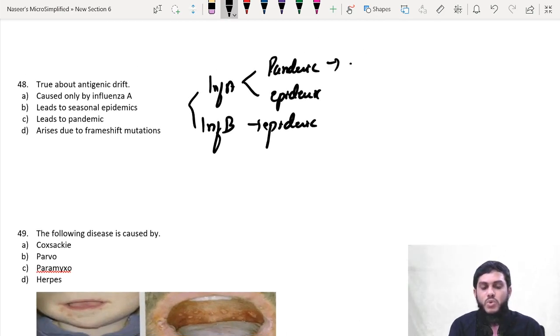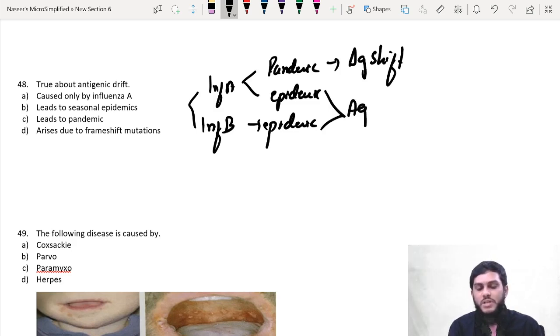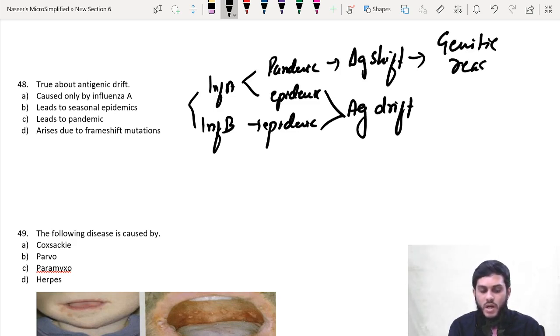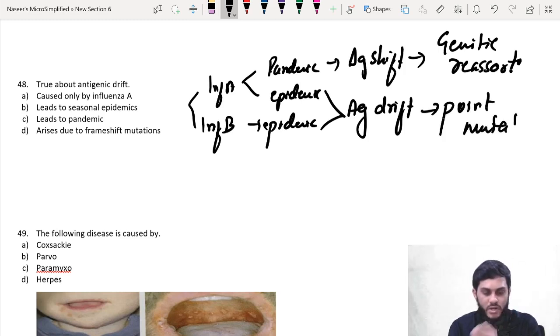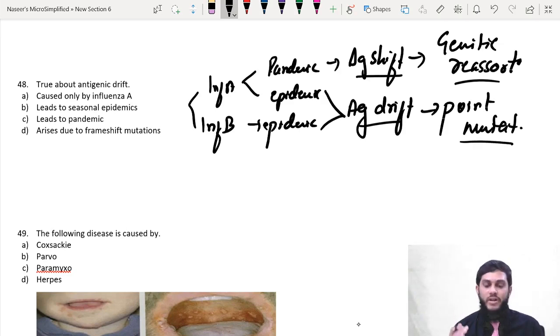And you know that pandemic is due to antigenic shift. Pandemicity is due to antigenic shift, and epidemicity is due to antigenic drift. Antigenic shift is due to genetic reassortment, and antigenic drift is due to point mutation. So these are the points which you have to remember. Influenza A causes both pandemicity and epidemicity. Pandemicity is due to shift, due to genetic reassortment, and epidemicity is caused by both influenza A and influenza B. It is due to antigenic drift. Antigenic drift is due to point mutation.